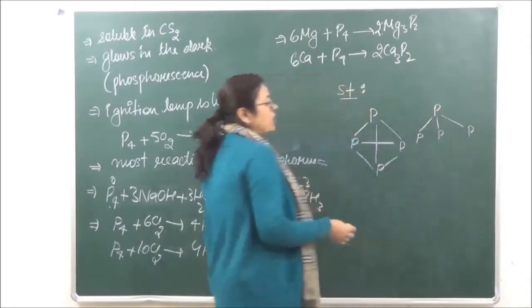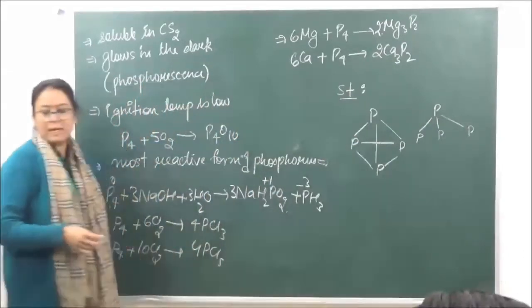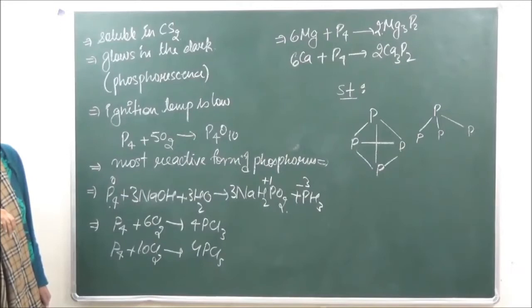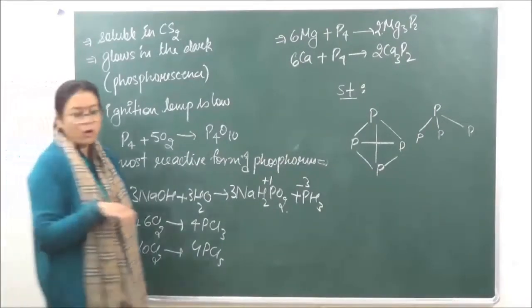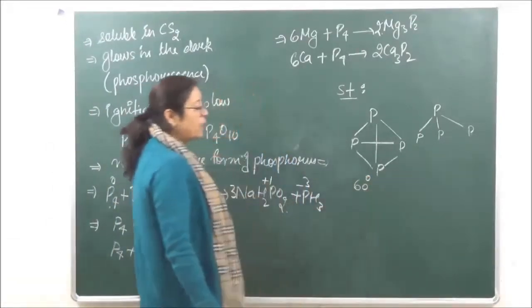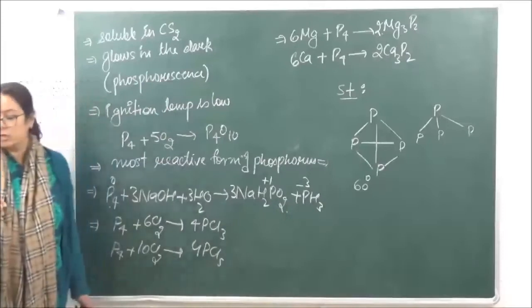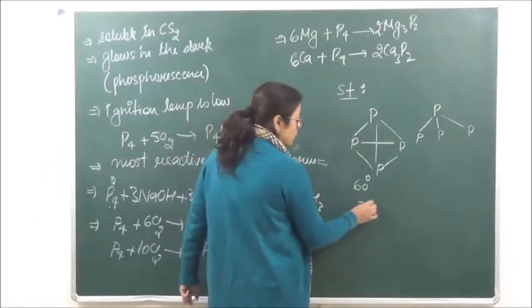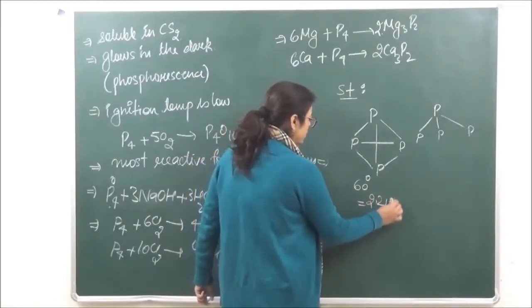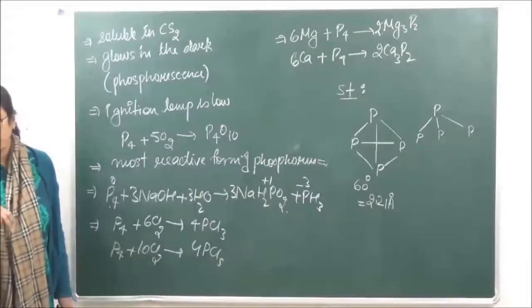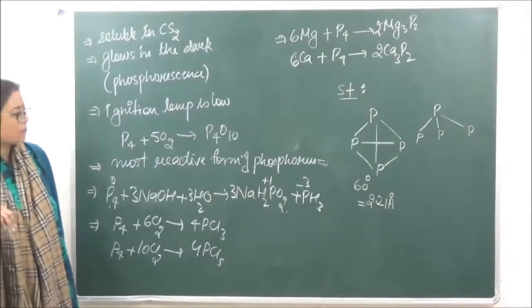This is how it can also be written, but mostly जो books में आपको structure इसका दे रखा है, that is this structure, right? It has a tetrahedral structure with a bond angle of 60 degrees, and the P-P bond length is 2.21 Angstrom. So this is all about white phosphorus.